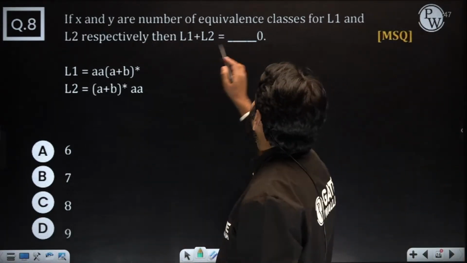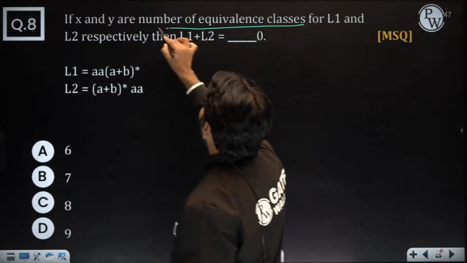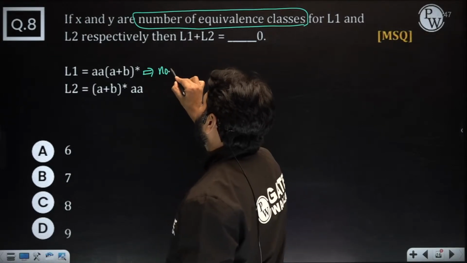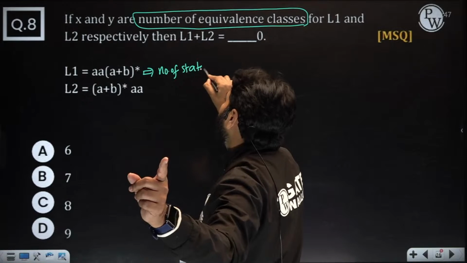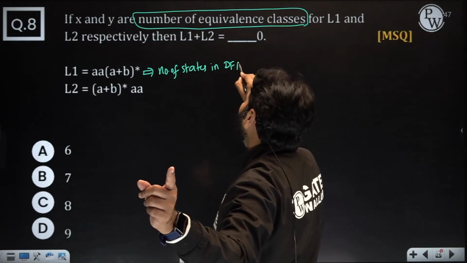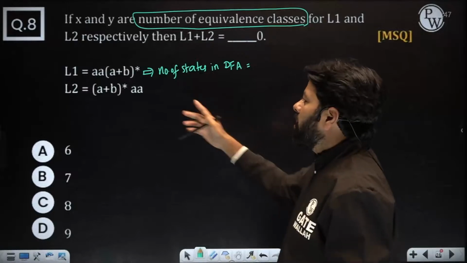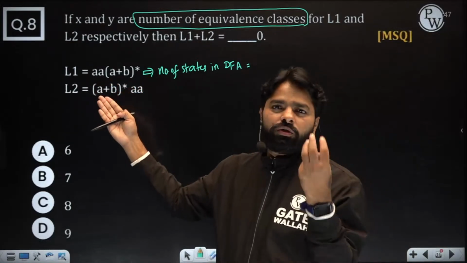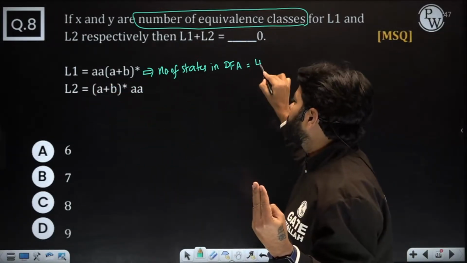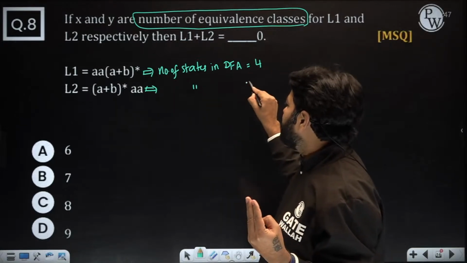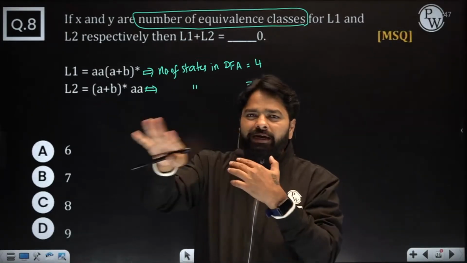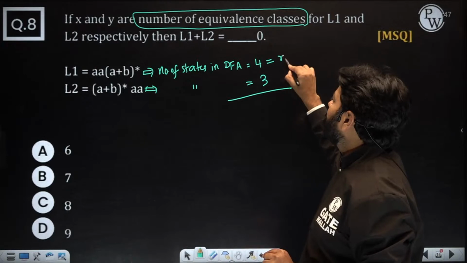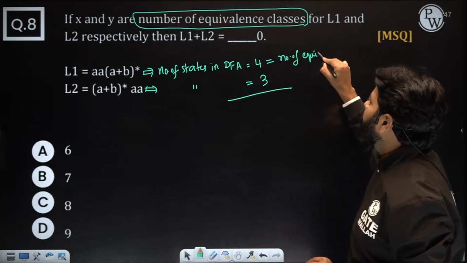See, first, how to find the number of equivalence classes. For this, how many states in the DFA? You know that answer, don't construct it. Number of states in the minimal DFA, how many? Starting with AA, the minimum length is 2, so you require 3 states plus 1, 4 states. And for the DFA that ends with AA, you don't need a dead state. So the minimum string is AA, you require 3 states. So 4 is nothing but the number of equivalence classes for